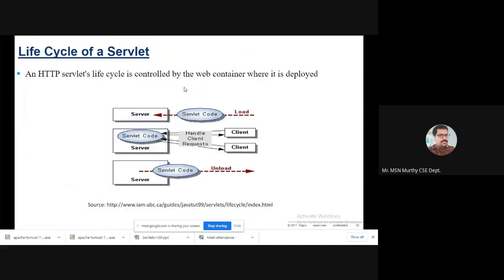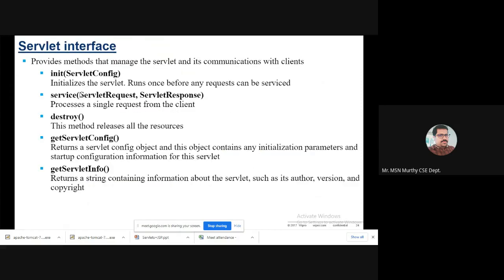Servlet lifecycle, most important. What are the stages in a servlet lifecycle? The HTTP servlet lifecycle is controlled by the web container where it is deployed. There is the init method, service method, and destroy method.